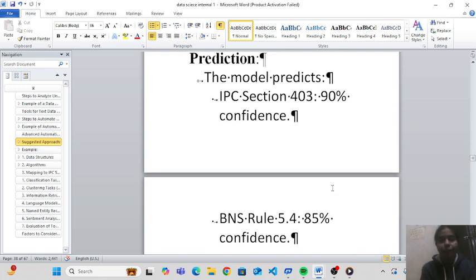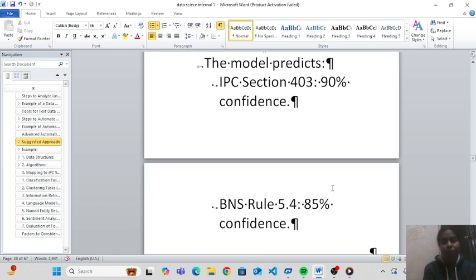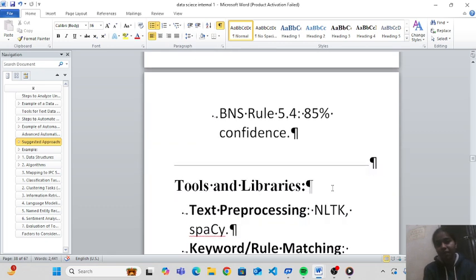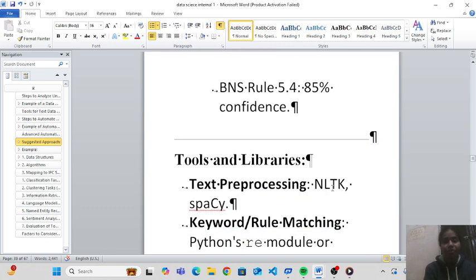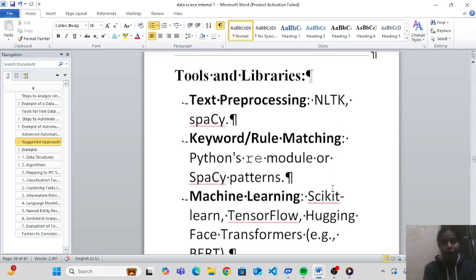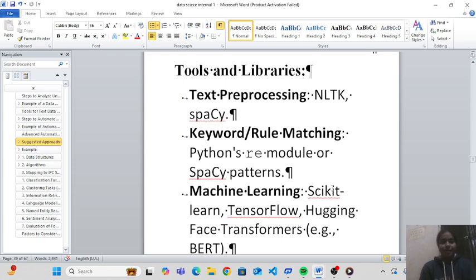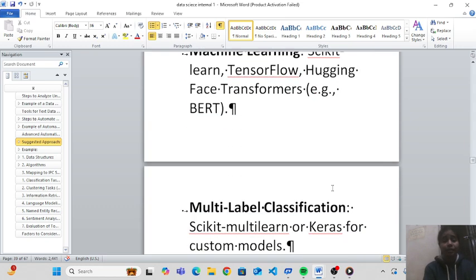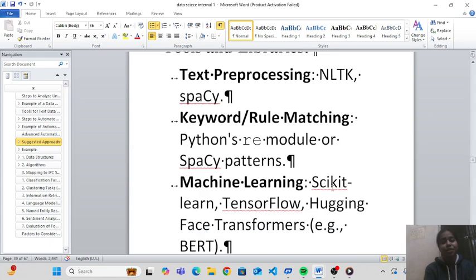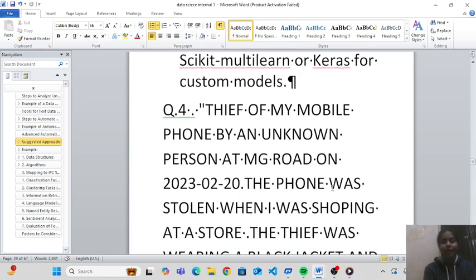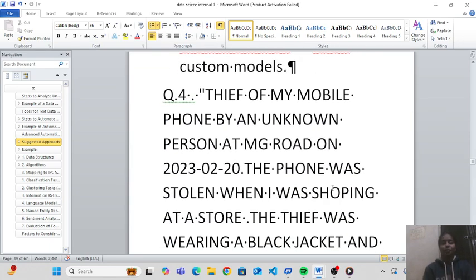The model predicts IPC section 403 with 90% confidence, BNS rule 5.4 with 85% confidence. Tools and libraries: text preprocessing, keyword rule matching, machine learning, multiple label classification, etc. And this is the end of the question.